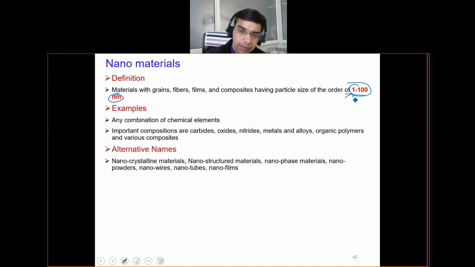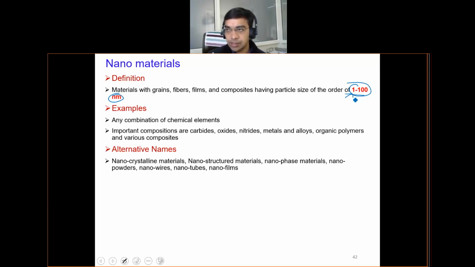And they have a very different set of properties compared to their macro counterparts, because at the nanoscale, the smaller you go, the chances of introducing defects go on reducing. In other words, the purity goes up and the level of defects goes on reducing.